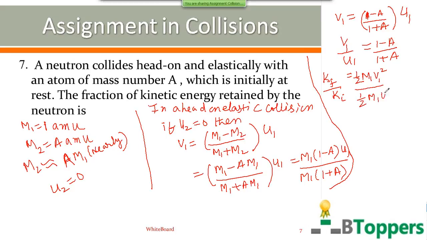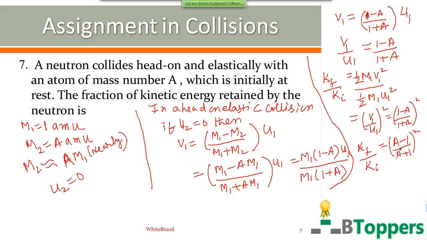The initial kinetic energy just before collision is half m1 u1 square. The ratio is (v1 by u1) whole square, or (1 minus A) by (1 plus A) whole square. So the ratio of the final kinetic energy of the neutron just after collision and its initial kinetic energy just before collision can be written as (A minus 1) by (A plus 1) whole square. That's the answer.